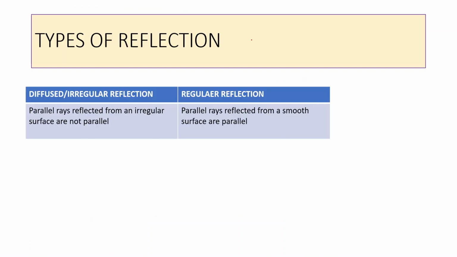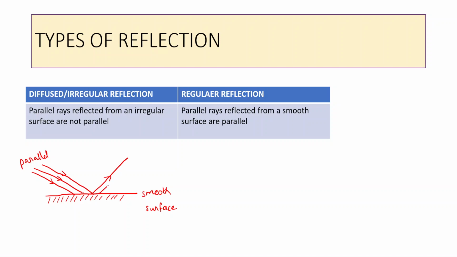Now there are two types of reflection depending on the surface on which the light is striking. Suppose this is a plane surface. All the rays falling on it are parallel. Here I don't have a scale, so just adjust and think of these rays as parallel. This is a smooth surface, right? Then all the reflected rays are reflected parallel to each other.